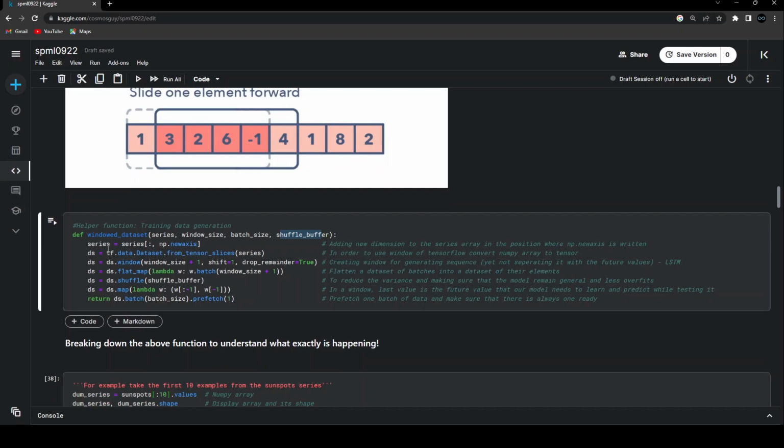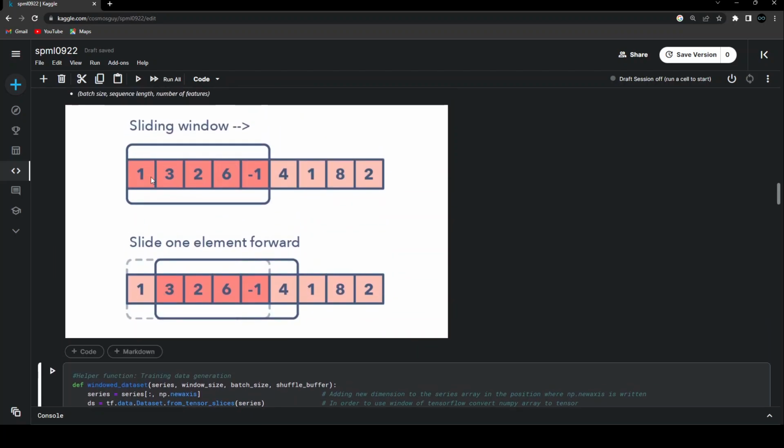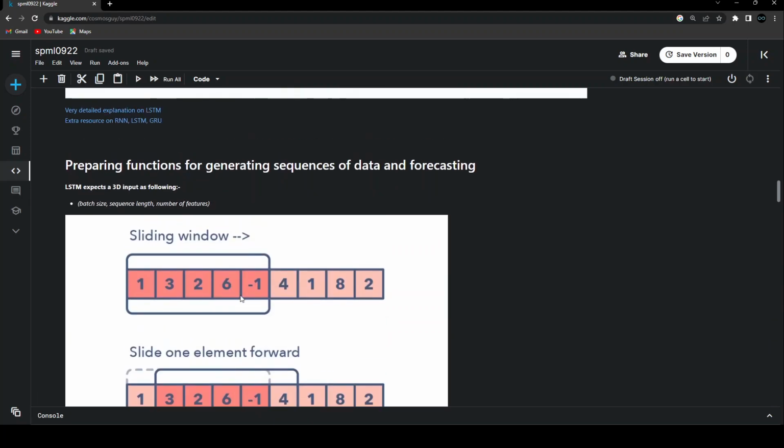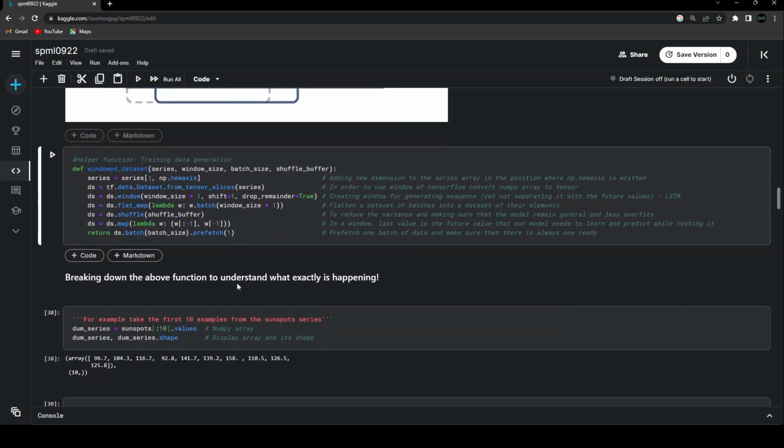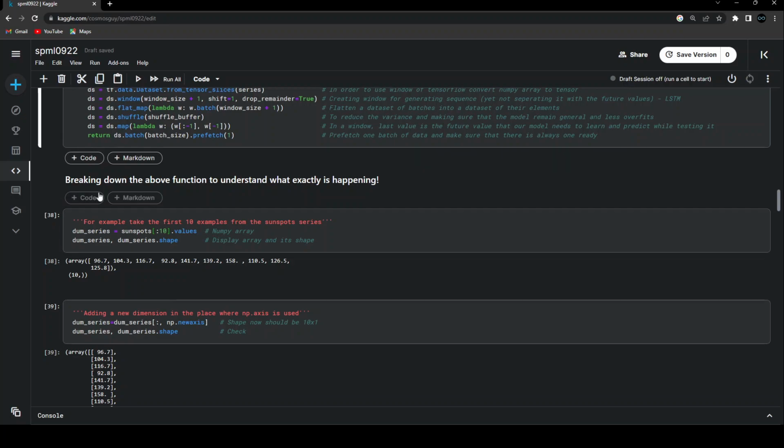In order to understand the steps done over here, I'll take you through the individual steps and help you understand what each and every line is going to do. Based on that, we are just going to create this function and simply use it to create different kinds of batches like this. And that's how we'll be able to create a data set that our LSTMs will be able to understand. So let's go ahead and break down the above function to understand what exactly is happening.